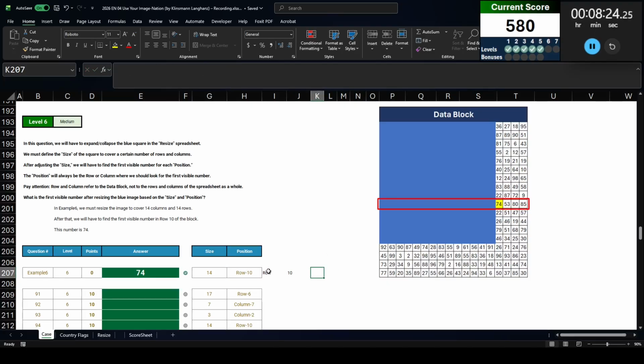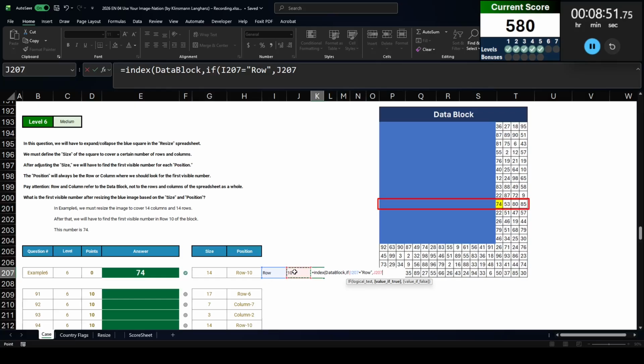Now to get the value, it's going to depend: is this going to be row or column? And then how big is the blue block going to be? So I'm going to index that data block. Now for the row number, if this says row, then we're going to use this number. If it doesn't say row, let me just run through it first. I know it will work when I'm actually typing it. So if this equals row, then we are going to go with this. Otherwise, we're saying the square covers 14, so we're going to go with the 15th row. So this plus 1 right there.